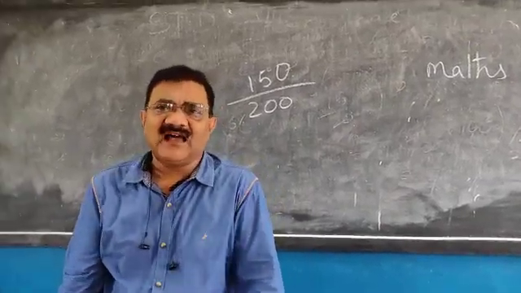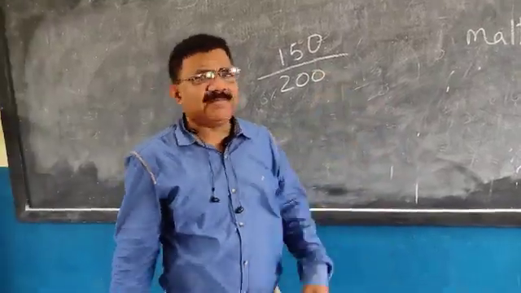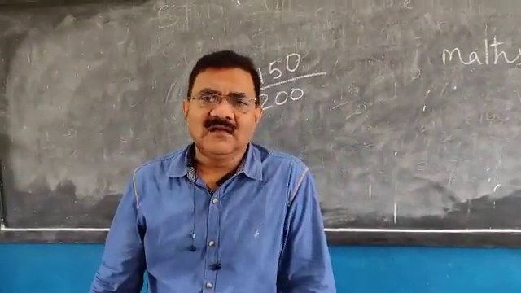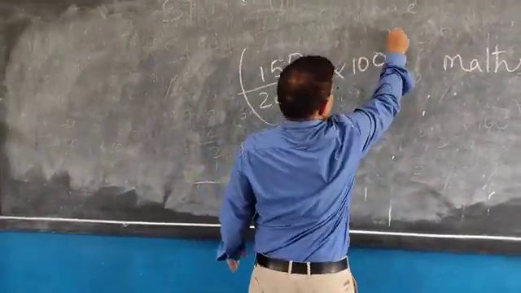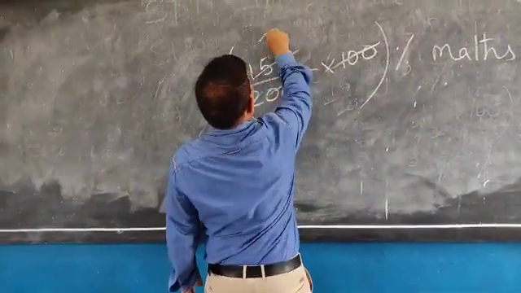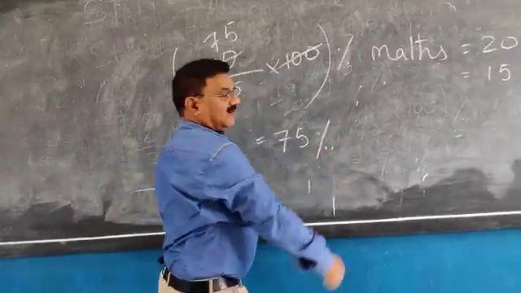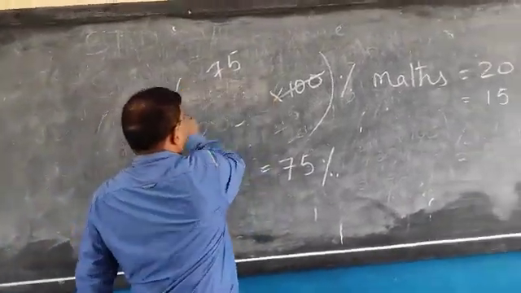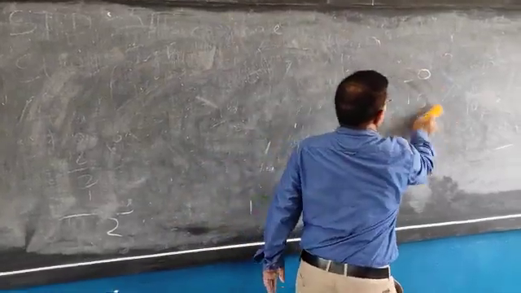Your parents may ask what percentage mark you have got. Just multiply it by 100 and outside put the percentage sign. What you have got? 75% mark. That you have understood.